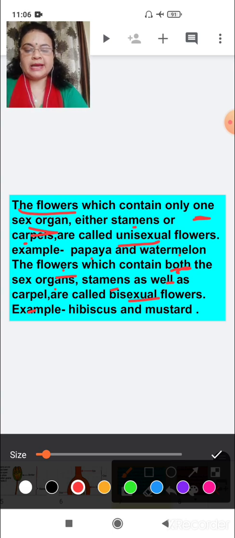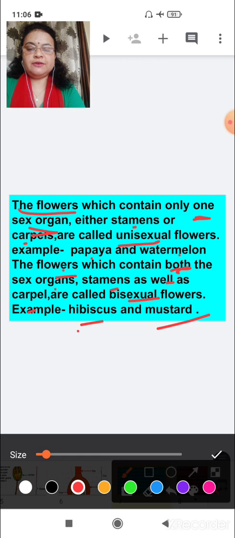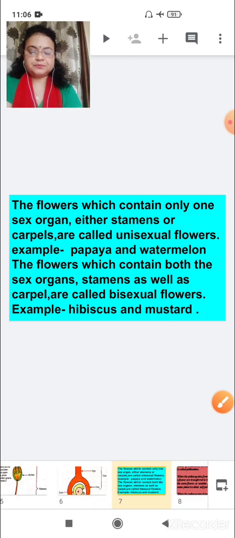This is called a bisexual flower. So we have studied the difference between unisexual flower and bisexual flower. Examples of bisexual flowers are hibiscus and mustard.